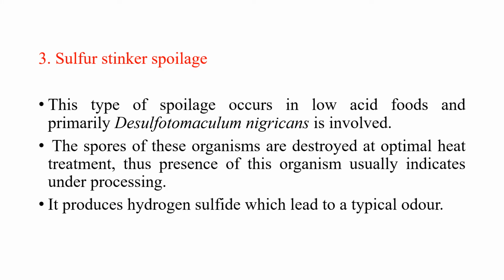So the third type is the sulfur stinker spoilage, and it mainly occurs in low acid food, and the major causative organism is Desulfotomaculum nigrificans. The spores of these organisms are usually destroyed at the optimal heat treatment, so the presence of these organisms in the canned food indicates that it has undergone under processing, and it produces hydrogen sulfide which will lead to a typical odor of the food.